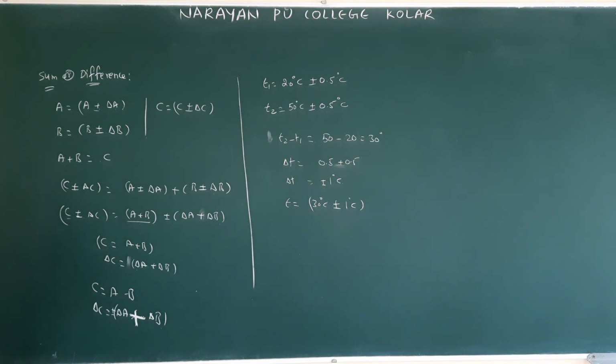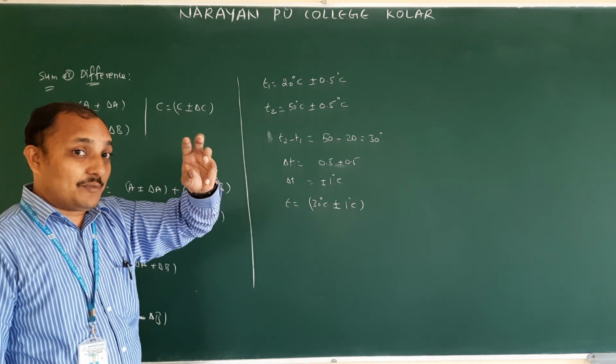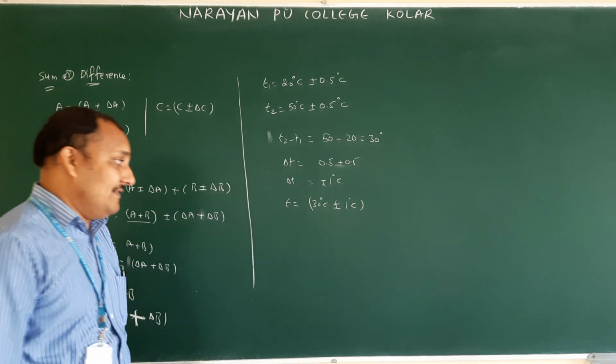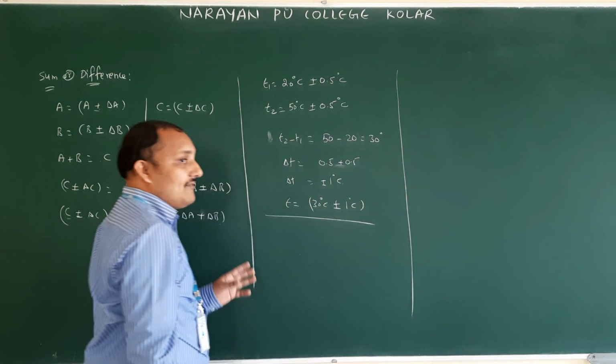Next concept is error of a product or a quotient. Error of a product means, now we did sum and difference. Now we will do product. Product means multiplication and division. For multiplication and division it will be the same. How is it the same as for sum and difference?